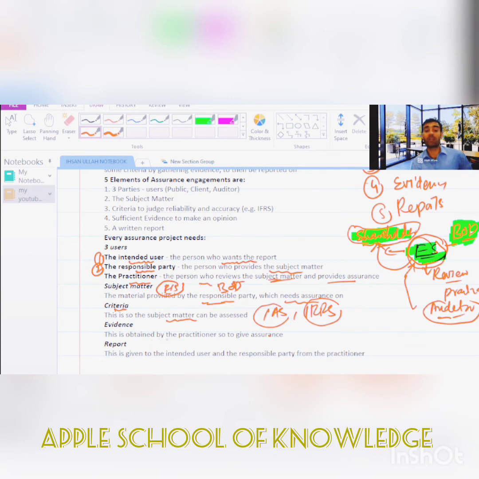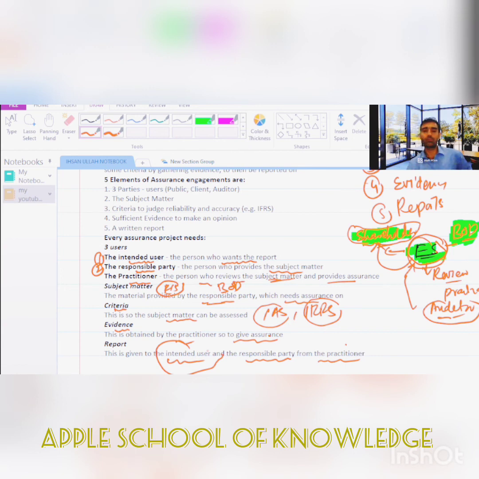The practitioner will obtain some evidence. The evidence is obtained by the practitioner, and so gives assurance. On the basis of the evidence, they will give the assurance to the shareholder. And at the end, the practitioner will provide the report to the intended user who wants the report. So these are the 5 elements of the assurance engagement, and we have discussed them.